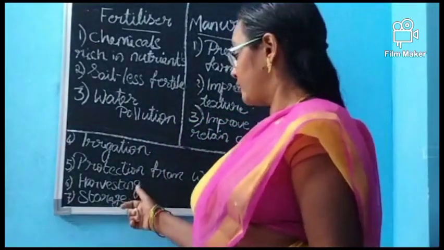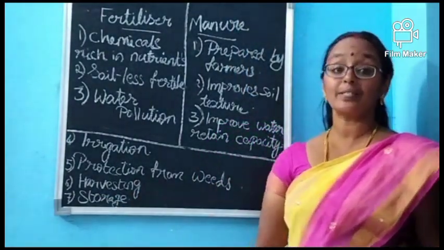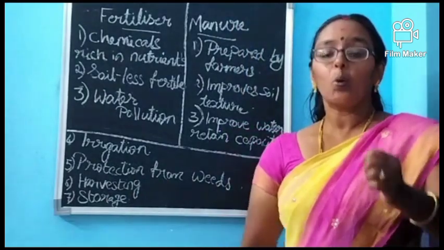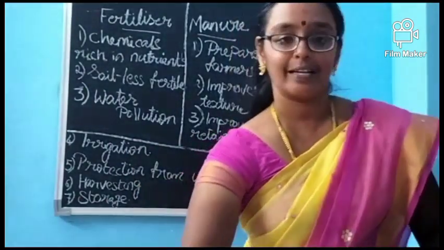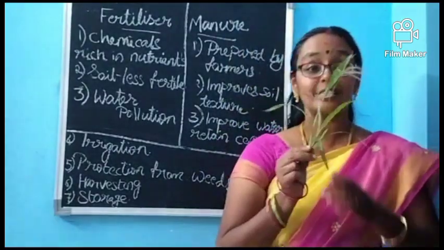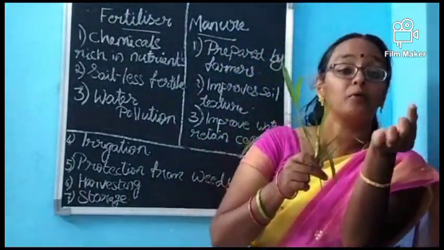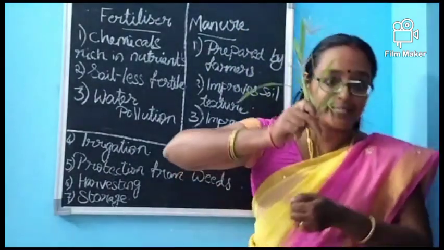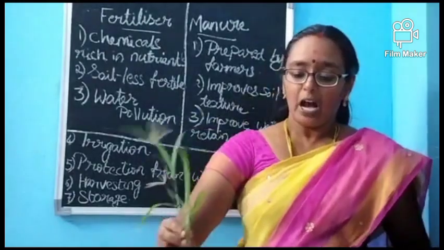Now we are moving to harvesting. What is harvesting? Harvesting is cutting the crop from the base. See, this is not rice, but still I'm saying if it is rice, it has to be cut from the base. We are not picking the top of the crop. We are cutting from the base itself.